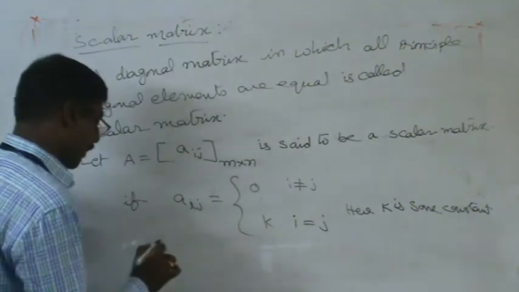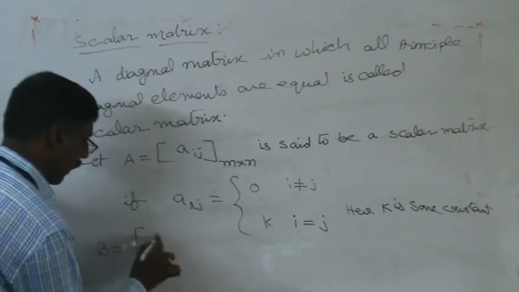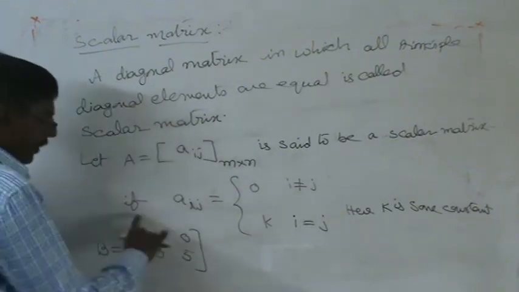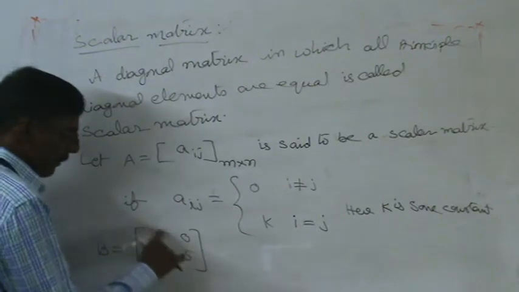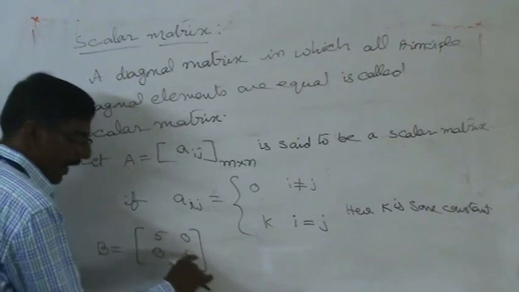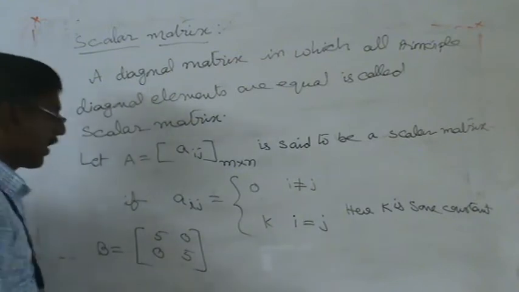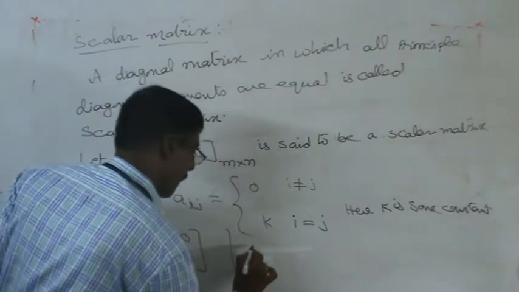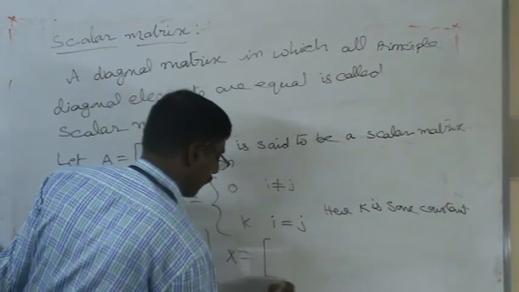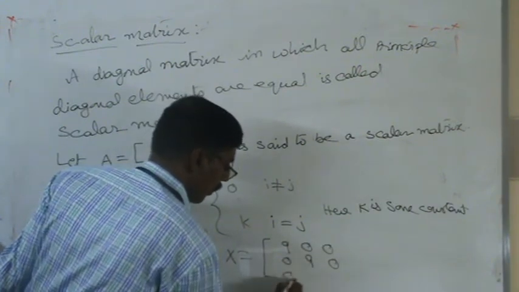Taking an example of a scalar matrix, matrix B: 5 0 0 5. See here, it is compulsorily a diagonal matrix. Why? Because except the principal diagonal elements, the remaining elements are 0, and all the principal diagonal elements are equal. In this example, I am replacing the k value with 5. Similarly, we can take some more examples. Matrix, we can take capital X: 9 0 0, 0 9 0, 0 0 9.